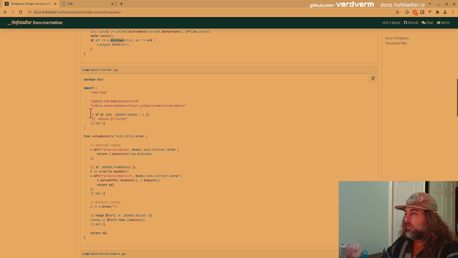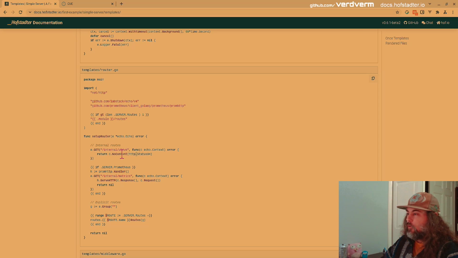What we do is if we have any routes, we import the routes, which is pretty much always going to be the case. So you might just hard code this, but we're making it flexible. And we have a default route, alive.